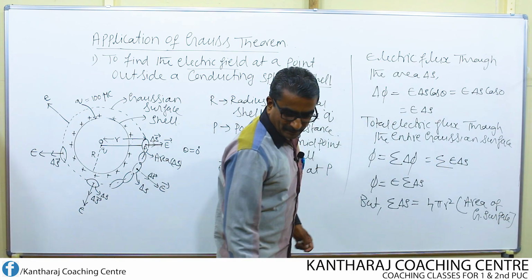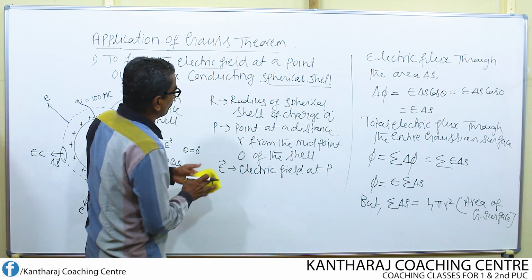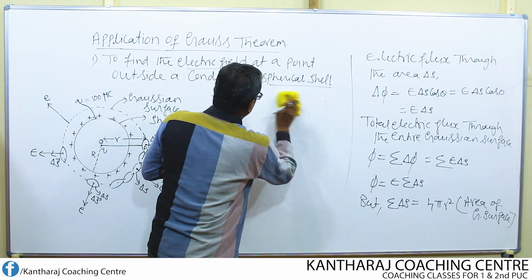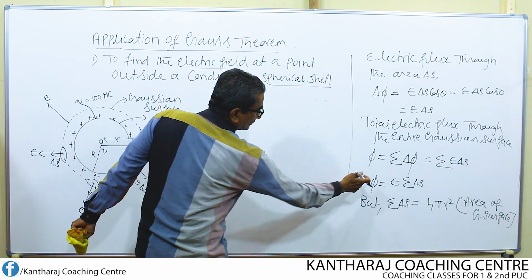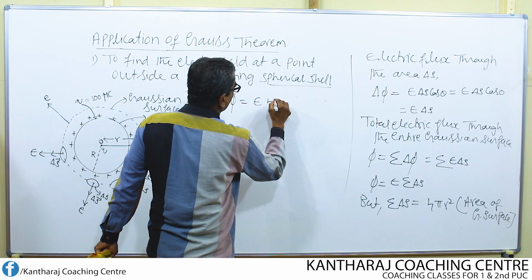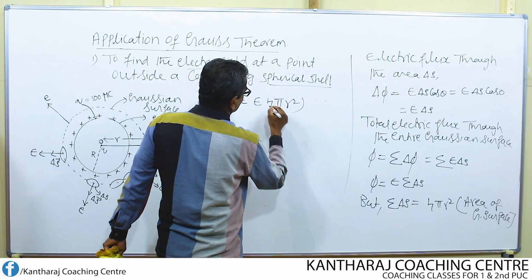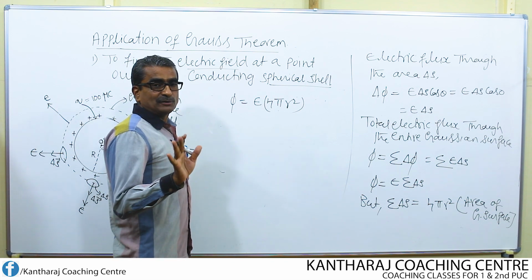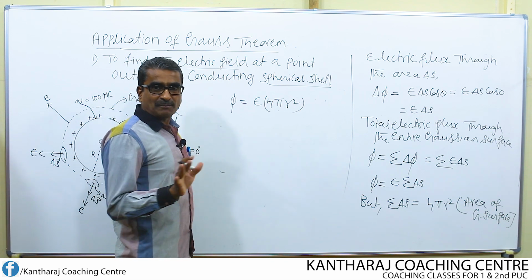Okay. Now, what happens to this equation now? This equation becomes the flux equation, phi equal to E into 4 pi r square. So far we have not made use of Gauss theorem, we have not applied Gauss theorem.